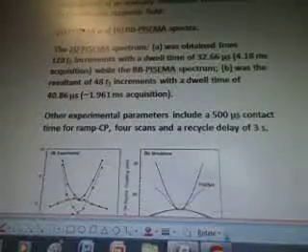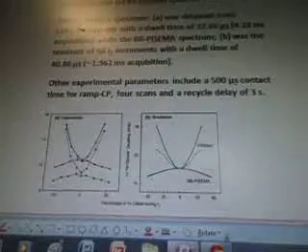Other experimental parameters include a 500 µs contact time for ramp CP, 4 scans, and a recycle delay of 3 s.